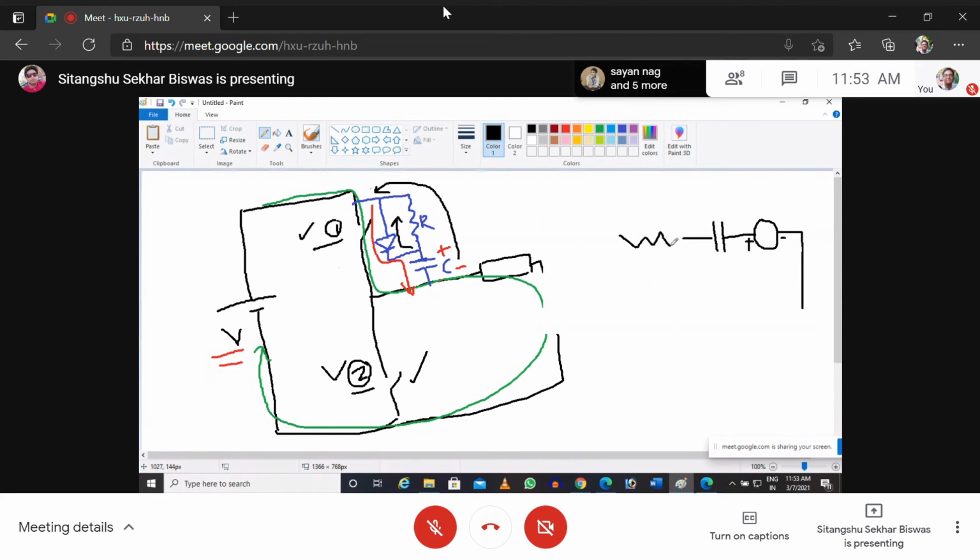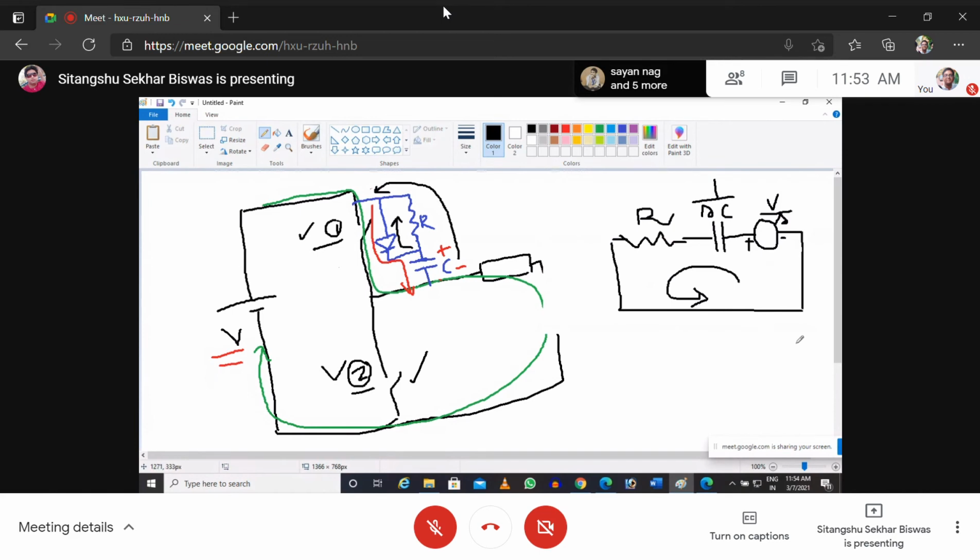Now this is your circuit, and this is your discharging current. The Laplace transform of a capacitor is 1 by S. This is R, and this will be your fully charged voltage, that is V0 by S.